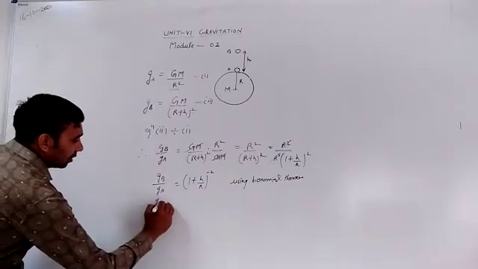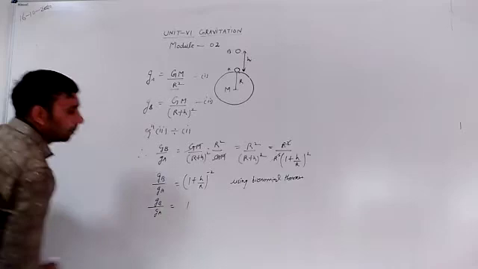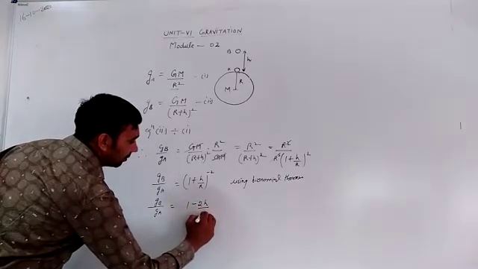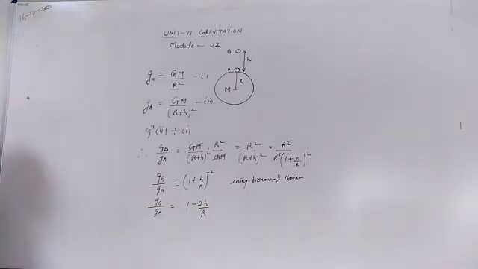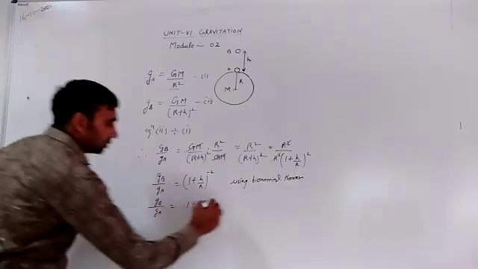g_b upon g_a is equal to 1 minus 2h divided by r plus higher powers of h.